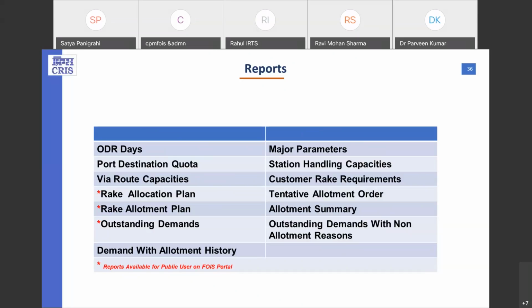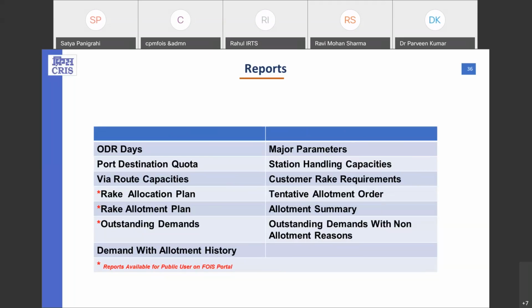Outstanding indents registered in the TMS and outstanding demands with the non-allotment reasons. In this way, we can find out why a particular demand is not allotted. We can use this report that describes each and every reason for all the demands which are not allotted in RAS.